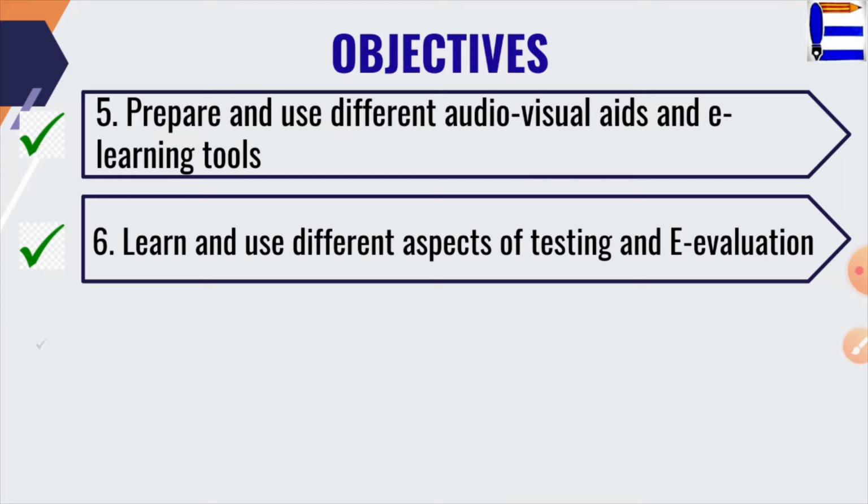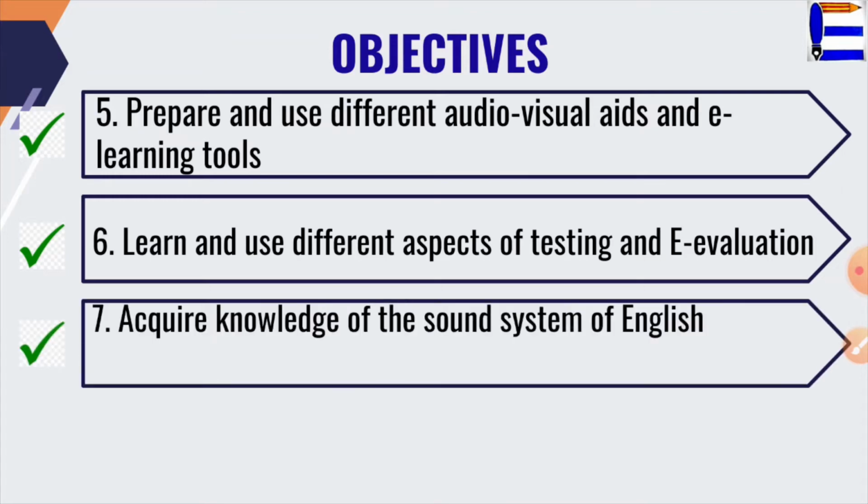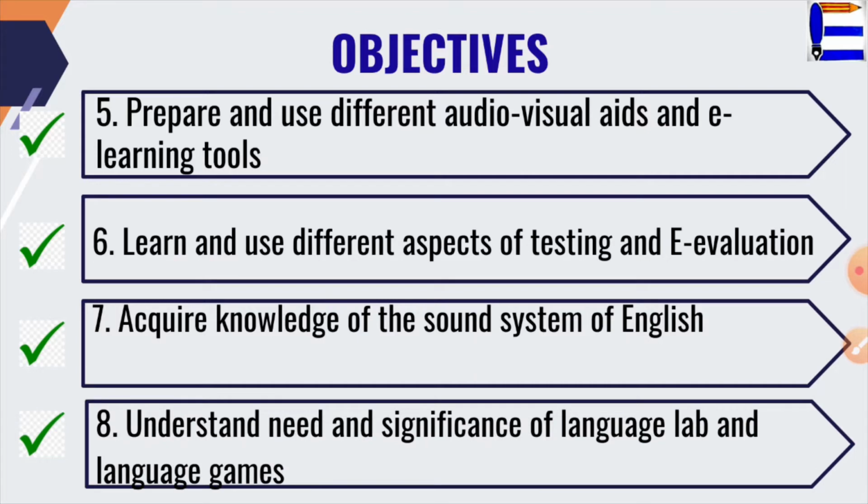Now, Objective 7 is about enabling you to acquire the knowledge of sound system of English, and Objective 8 helps in understanding the need and significance of language laboratory and language games. These two objectives are achieved through practical activities conducted under the supervision of teacher educator.